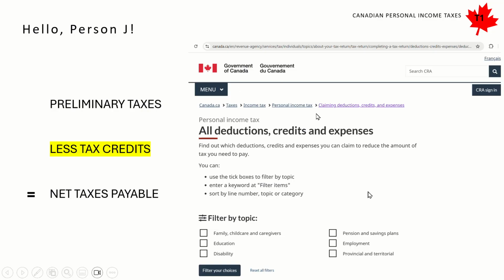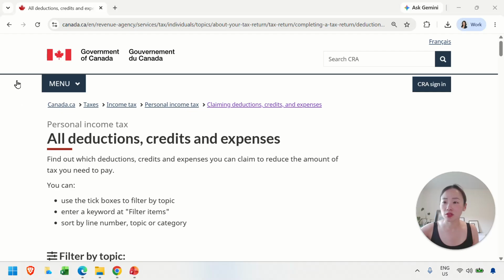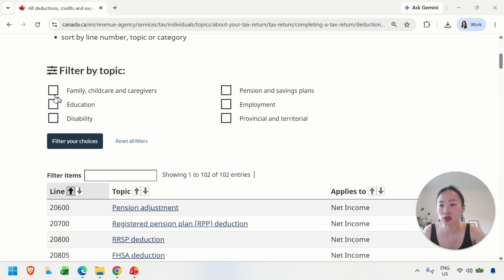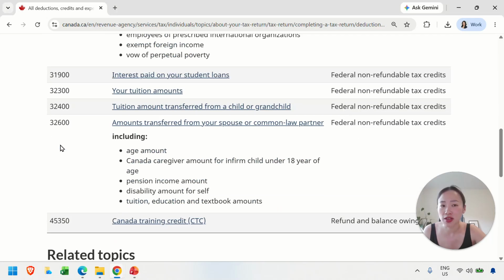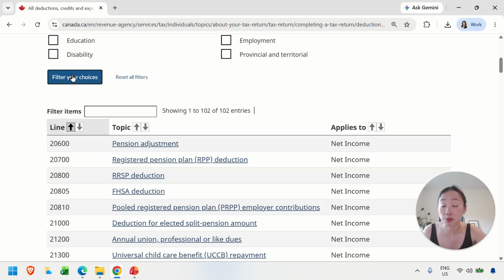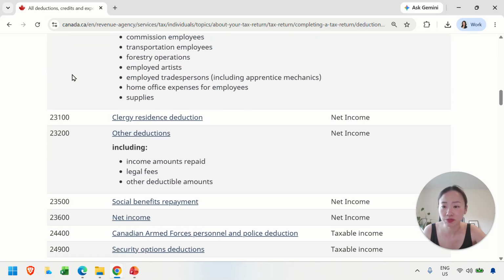But if you're curious, CRA does have some resources as well. Maybe I can pull this up. Let me give it a try. Okay, I think I pulled it up here. We'll see if this works. This is the same website that I was just trying to show that snapshot of. If you find it, on CRA's website, you can even filter for your particular circumstances, and they can give you a little bit of guidance as to what are some common tax credits that might be available for your particular situation.